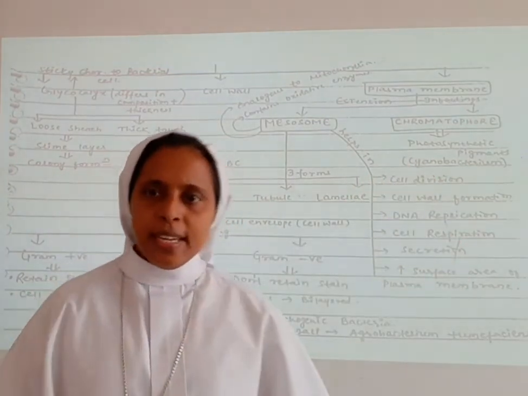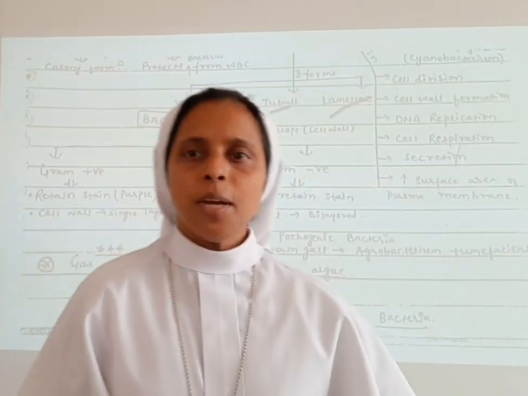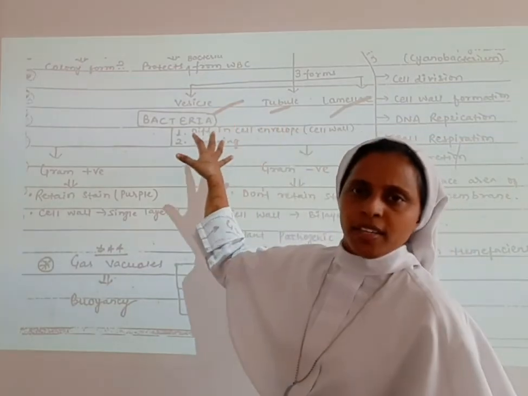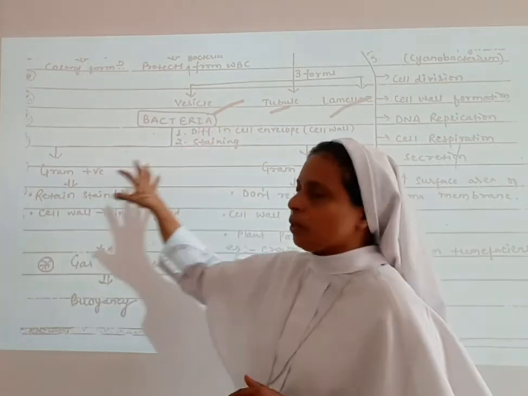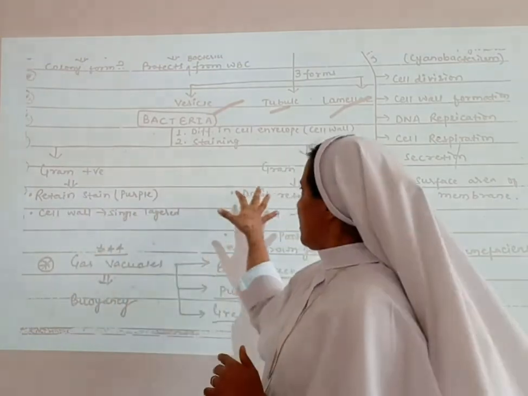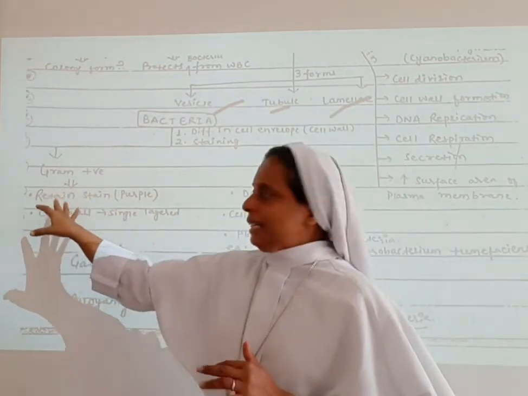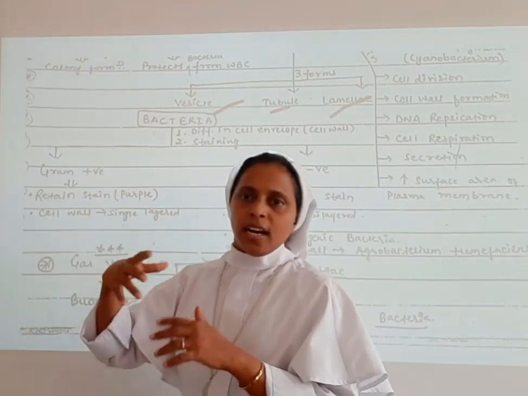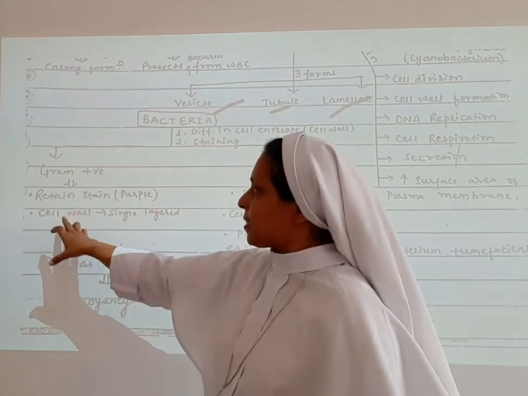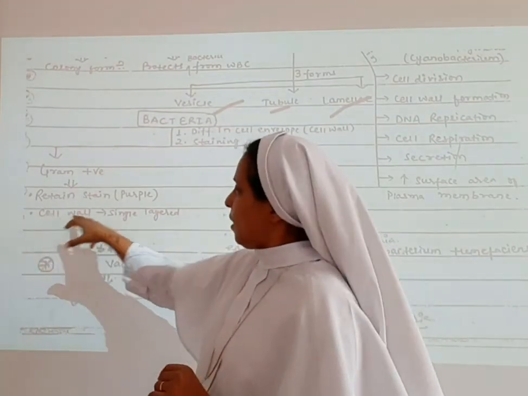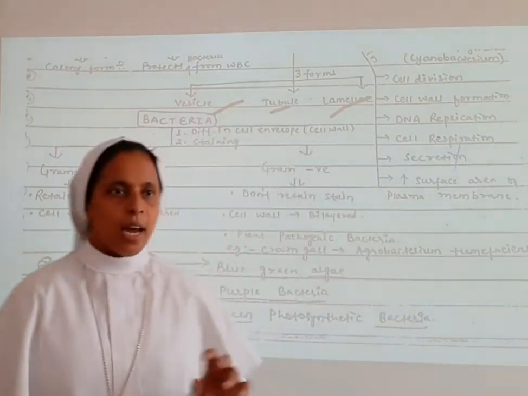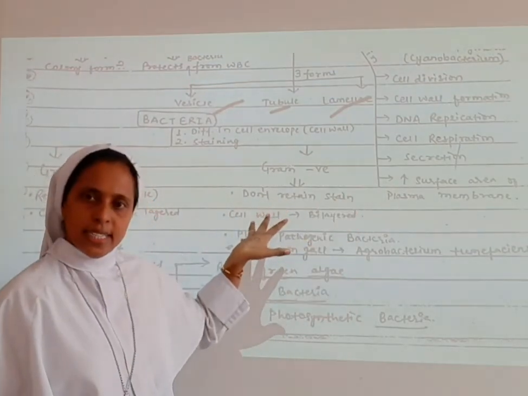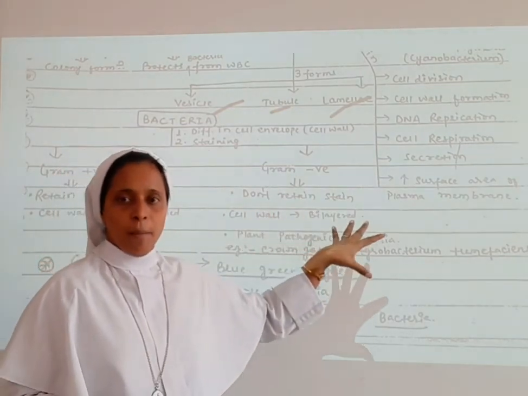Moving towards the next, now let us learn about the bacteria. They differ in cell envelope, cell wall and staining also. We have gram positive as well as gram negative. Gram positive bacteria retain the stain, the purple color, even if we wash it in alcohol; the purple color remains the same. The cell wall is single layered in the gram positive, but the gram negative don't retain the stain, and the cell wall is bilayered.